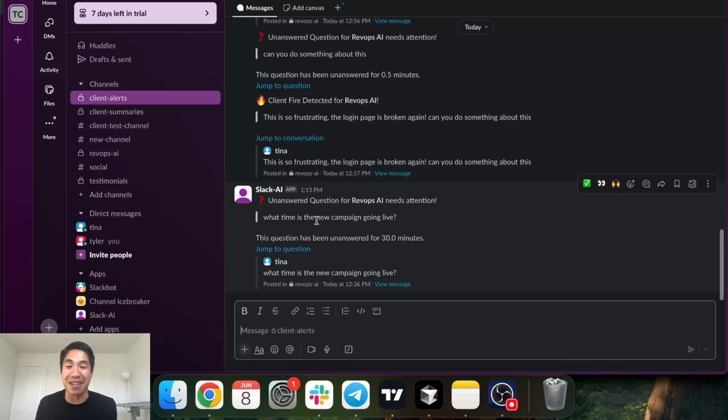CSMs, AMs, they sometimes have to manage like 20 channels at once, right? It's natural for questions to be forgotten, to get lost. They click on the channel, they forget to answer, and it ends up being a couple hours later when they actually get back to the client. We do not want that happening, obviously, right?